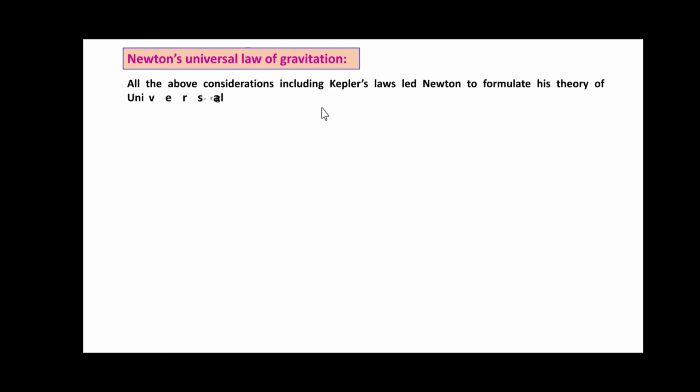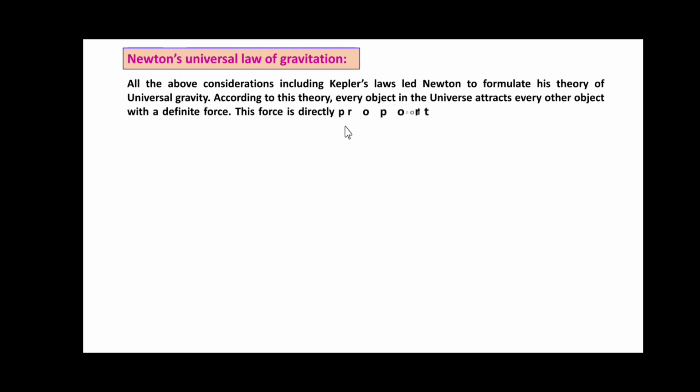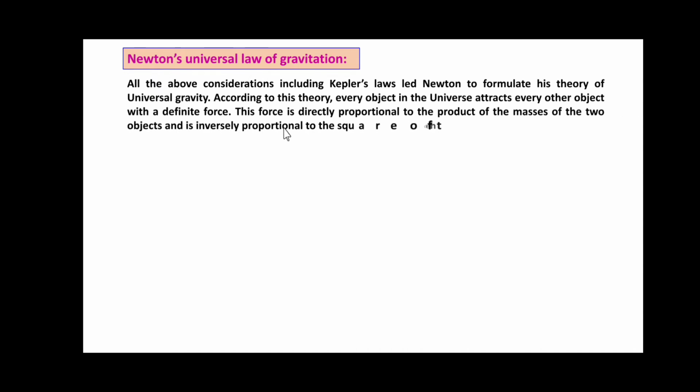Now, Newton's universal law of gravitation. All the above considerations, including Kepler's laws, led Newton to formulate his theory of universal gravity. According to the theory, every object in the universe attracts every other object with a definite force. This force is directly proportional to the product of the masses of the two objects and inversely proportional to the square of the distance between them.